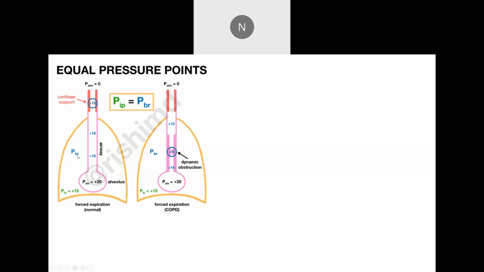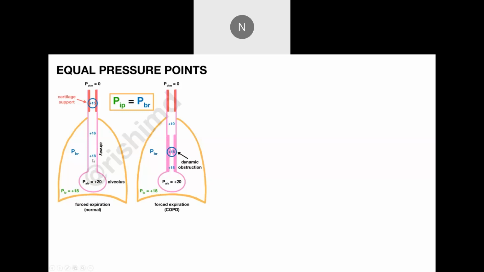The pressure outside the airway, in the pleural cavity, is always a little higher. See here, the alveolar pressure is 20, and the intrapleural pressure is positive 15. The same thing is here also in a normal patient in the initial stages.